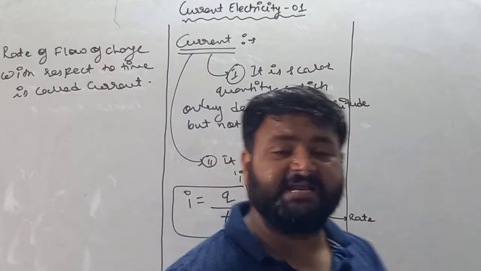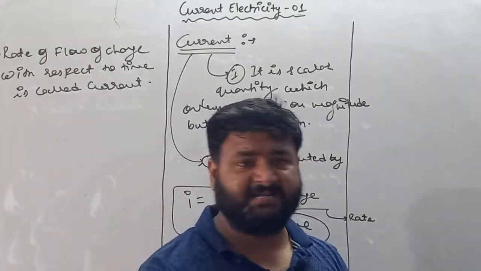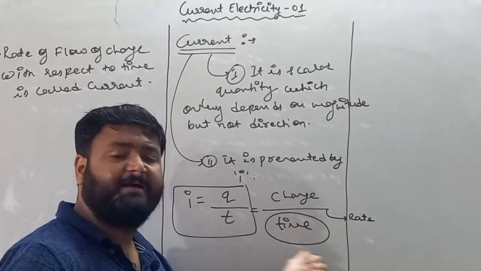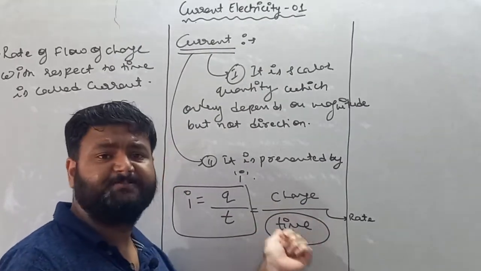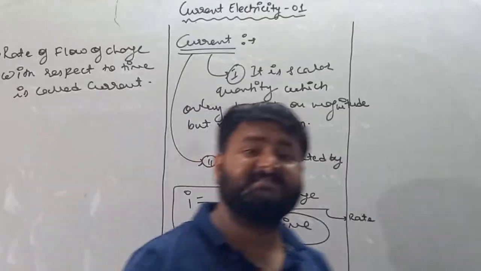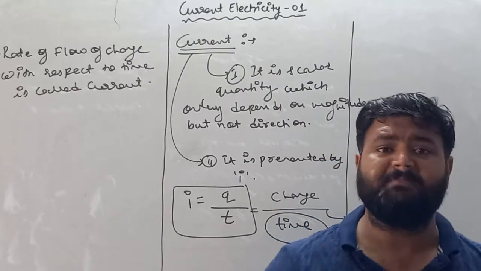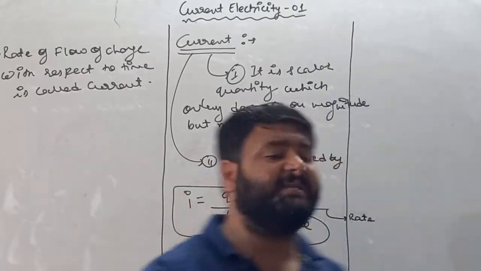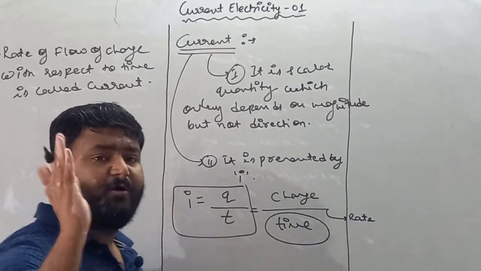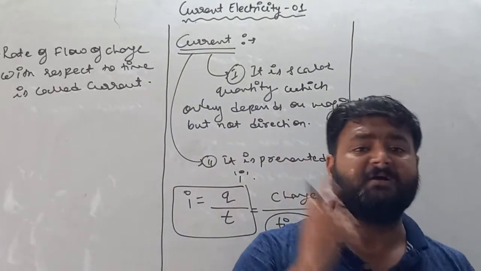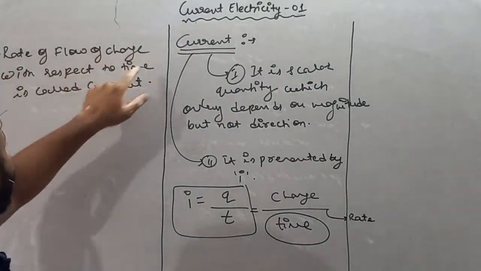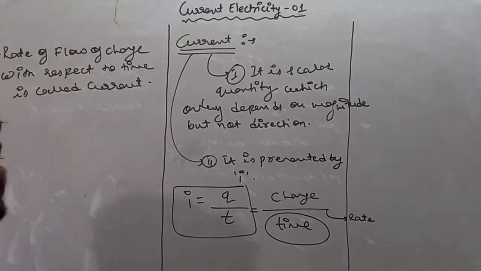Remember this thing: rate of flow of charge. Divide means rate, and if time is present in the denominator, then charge is flowing with respect to time. If charge is flowing with respect to time, then it defines a value called, my dear student, current. So remember, rate of flow of charge with respect to time is called current.